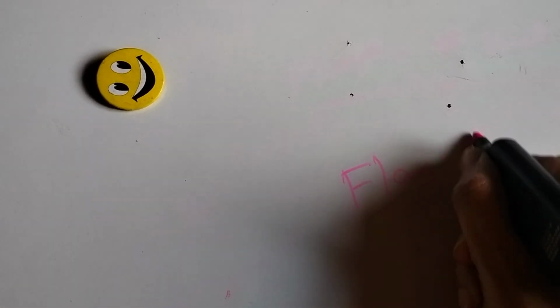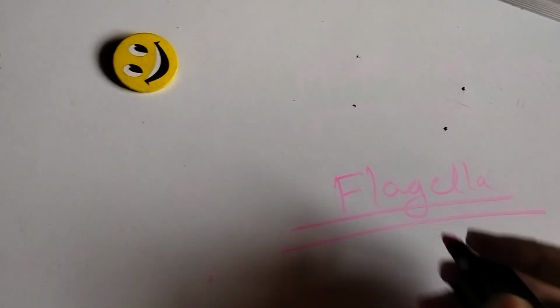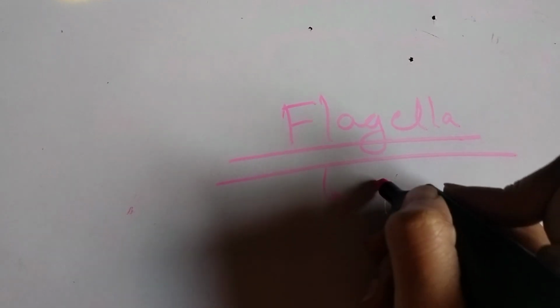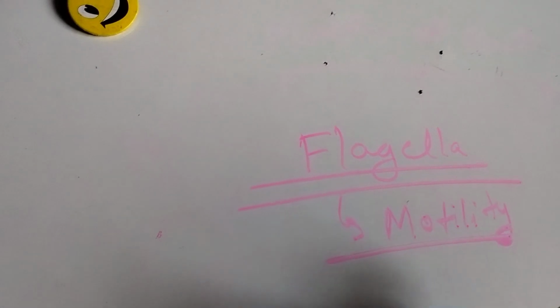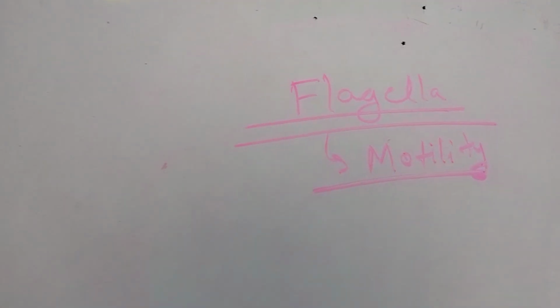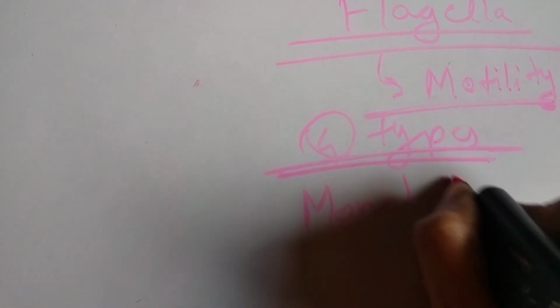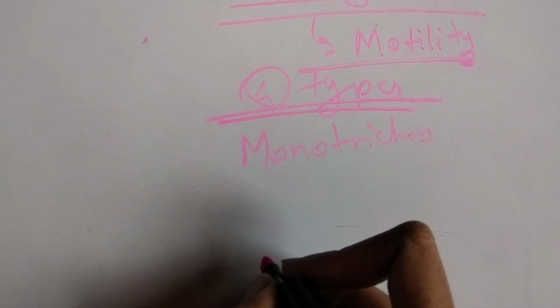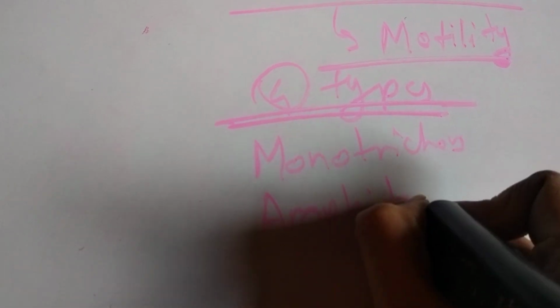Next entity about the microscopy of bacteria is the flagella. Flagella is for the motility of that organism, and on the basis of the arrangement, the flagella is divided into four types. First type is the monotrichous flagella. Second is the amphitrichous flagella.